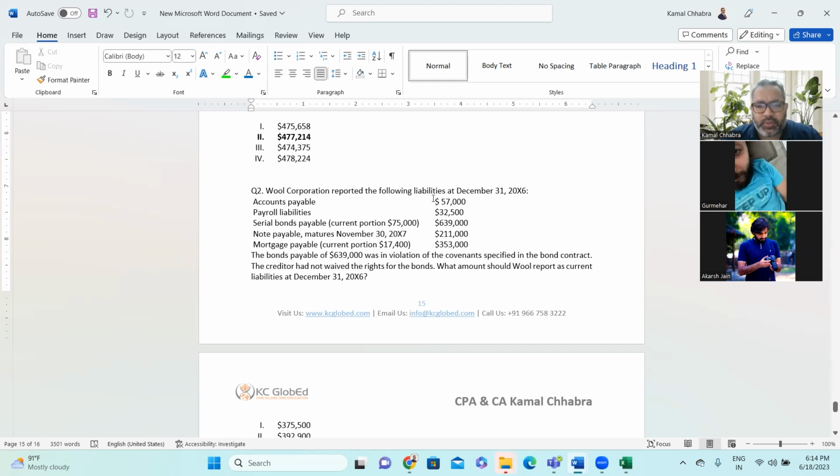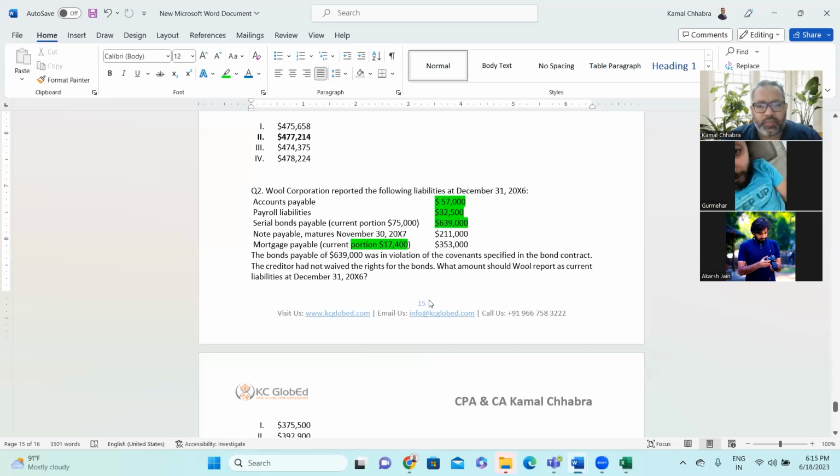Sir, accounts payable, payroll liabilities. One second. Calculate payroll liability, and then this bond, the entire bond will go to current. Yes sir. Current portion ismein 75 hai na? Say that again. 639 was in violation. Okay, correct. Right.